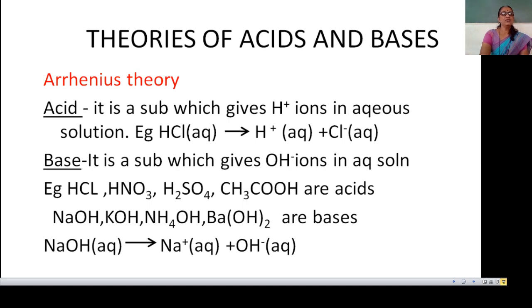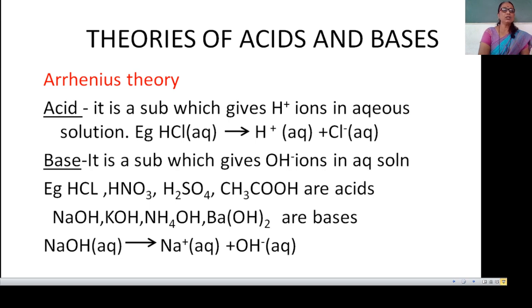For example, HCl, HNO3, H2SO4, CH3COOH are acids. Why? Because they give H plus ions in aqueous solution. Here again see this example. HCl is called a monobasic acid because there is only one hydrogen atom responsible for its acidic character. In HNO3, there is also only one hydrogen atom responsible for acidic character. It is also called a monobasic acid.